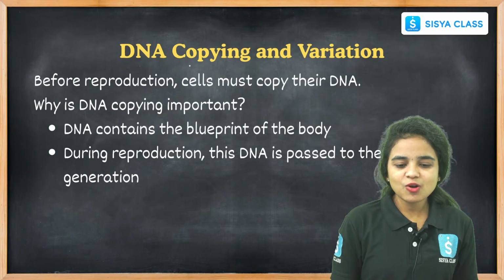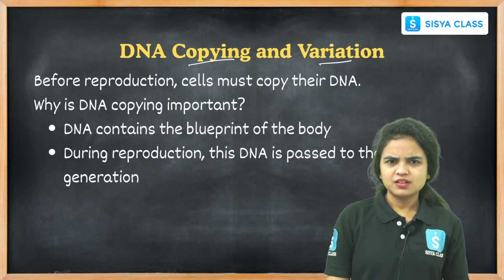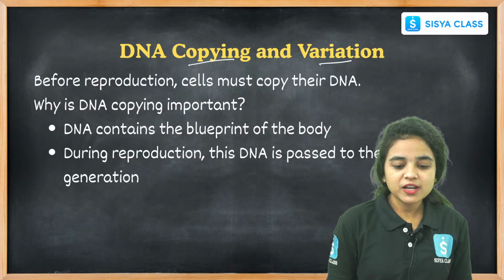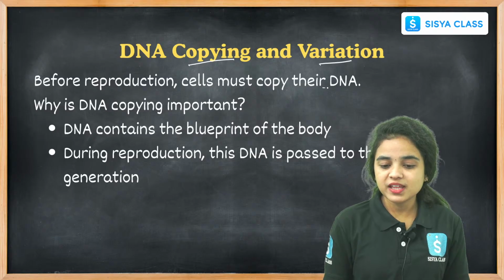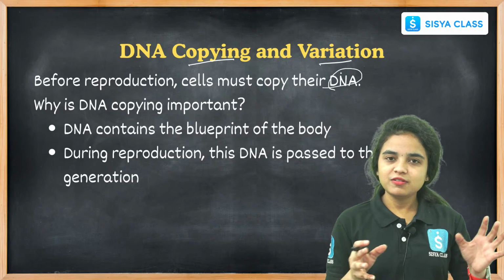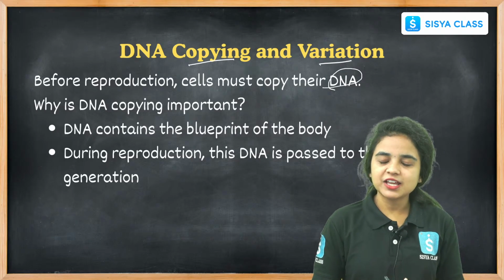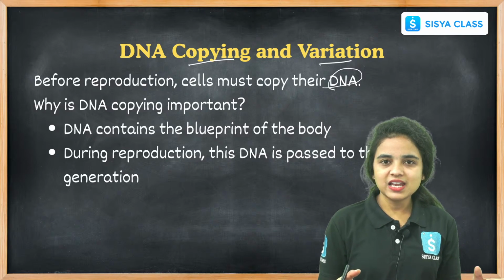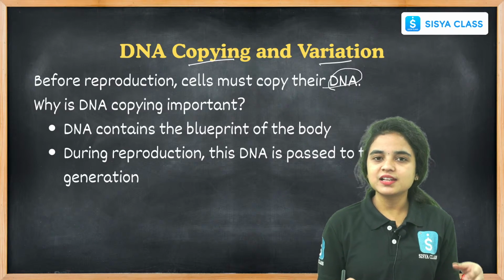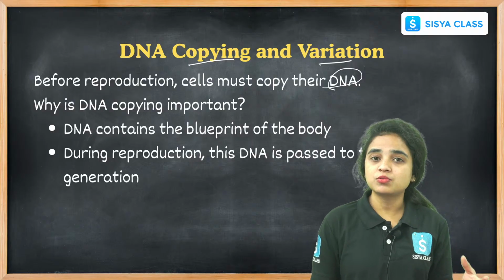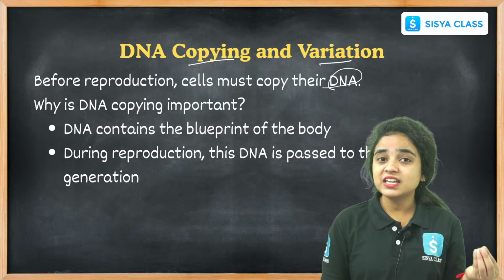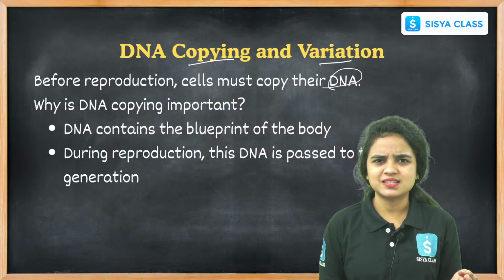And DNA copying and variation. While coming to DNA copying and variation, before reproduction, cells must copy their DNA, right? Before the reproduction process starts, every cell copies the DNA material. Every cell contains a nucleus, the nucleus contains chromosomes, and chromosomes carry the hereditary material. That hereditary material is nothing but DNA, and DNA is nothing but genes, right?